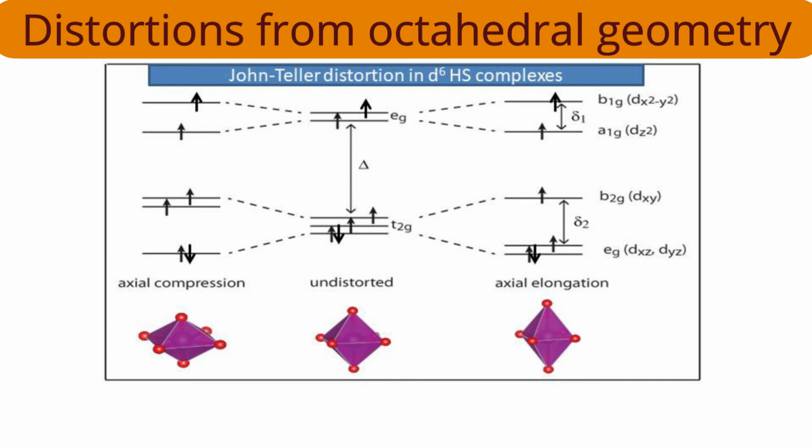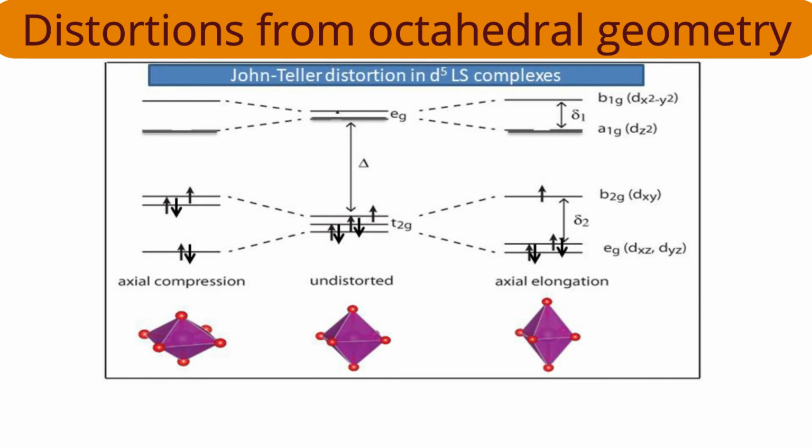Are you following? Now let us understand this John-Teller distortion by one more example. Now pay attention towards a d5 low spin complex which I had not discussed in the previous discussion. Let me take it one by one. First Z-in distortion and then Z-out distortion. Before distortion, pay attention towards the middle compartment. d5 low spin electronic configuration. How will it be? T2G5, all 5 electrons will be in the T2G orbitals. Why? Because the splitting parameter is very high. Electrons will not dare to go into the higher energy EG orbitals. They will prefer to pair there. Therefore, 5 electrons are there in the T2G orbitals.